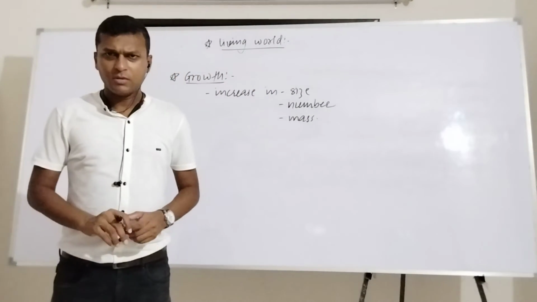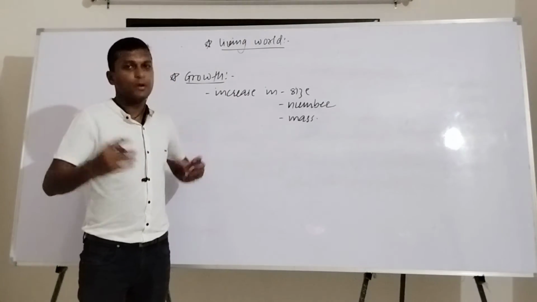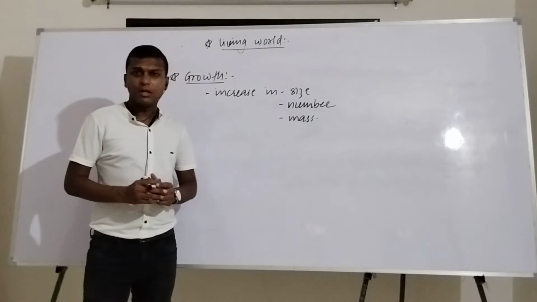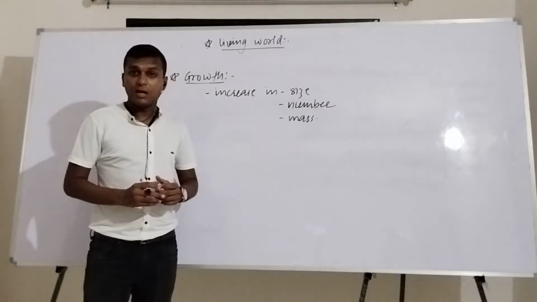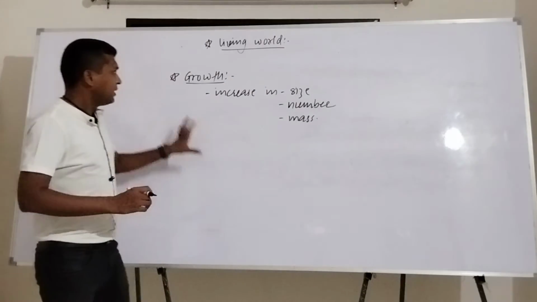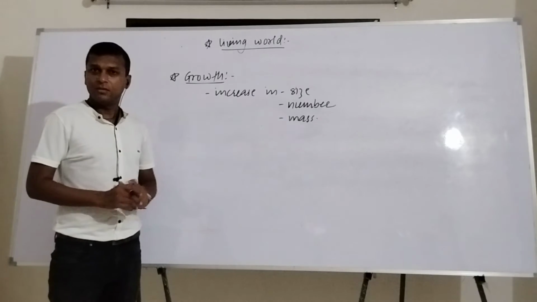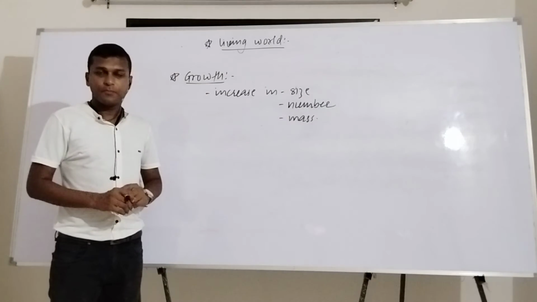Of course it shows growth. The size of the cell increases, the size of the body increases. If we talk about the number of cells, they also increase. The mass also increases, right? That means this is a particular thing which is shown by living organisms, correct?